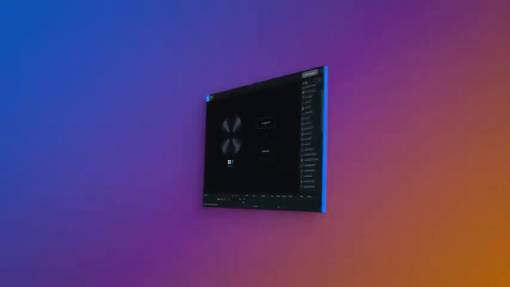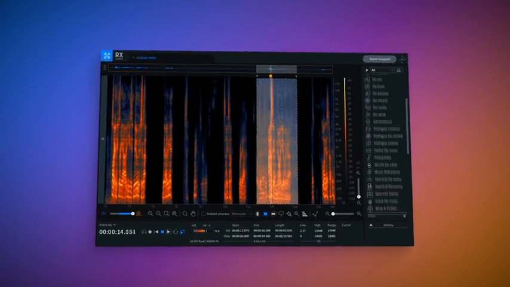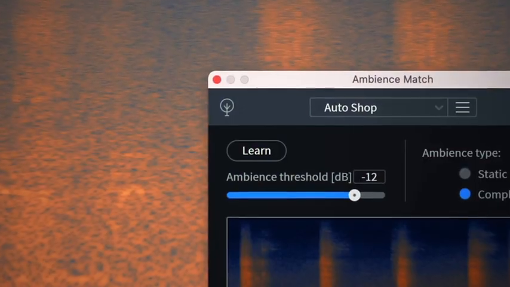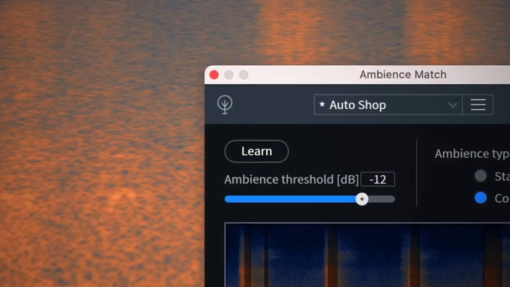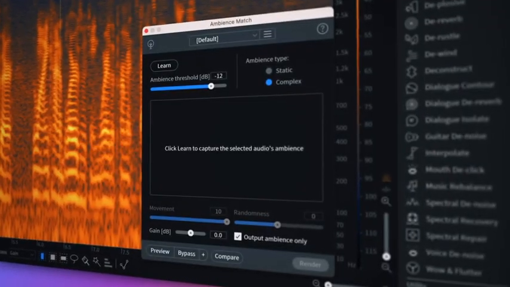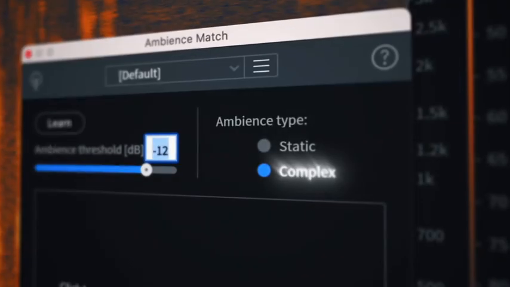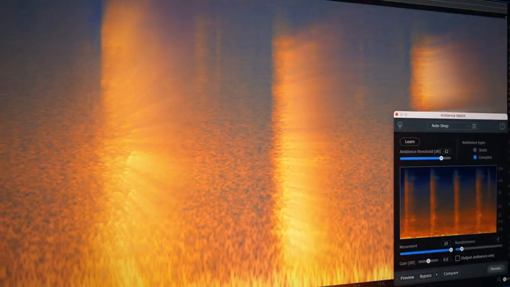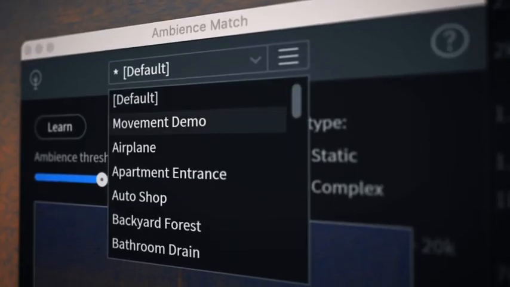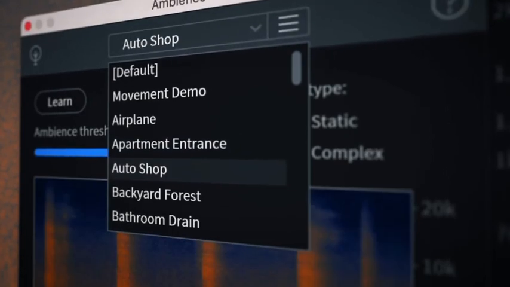Introducing RX9. Featuring complex ambience match. Capture real background movement and textures with this new mode in ambience match. Now you can easily match scenes with rain, ocean, crowds, traffic, and more.